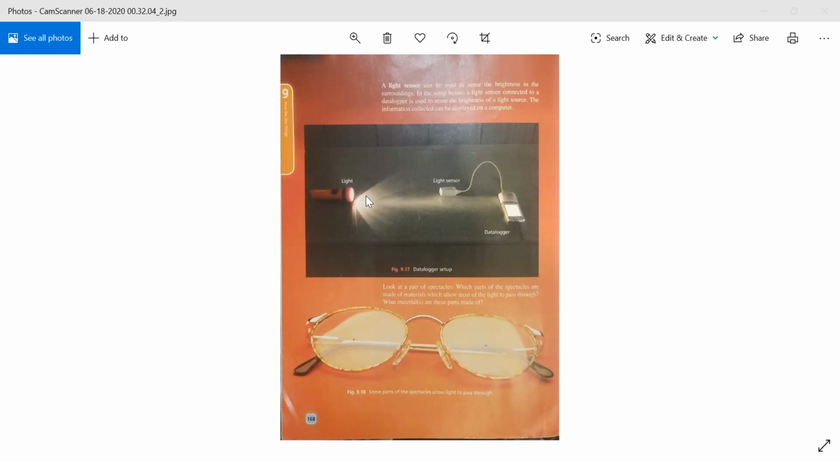Light is coming from a torch, so it is used to sense the brightness from a torch, and the information collected can be displayed on a computer. It can show the brightness of a light on our computers as well. If they are asking about the spectacles, which part of the materials allow most of the light to pass through them? Obviously beta, spectacles, glasses would allow much of the light to pass through them.